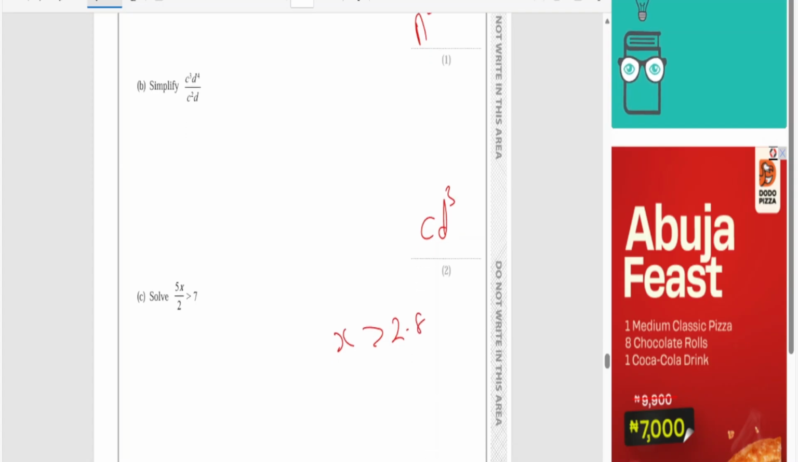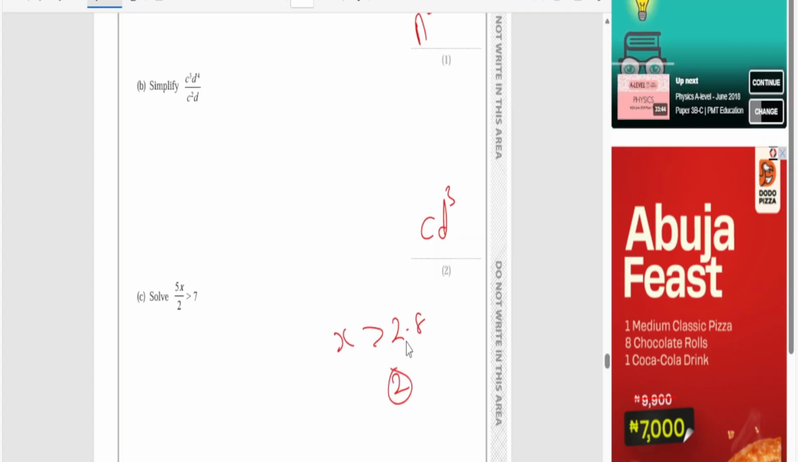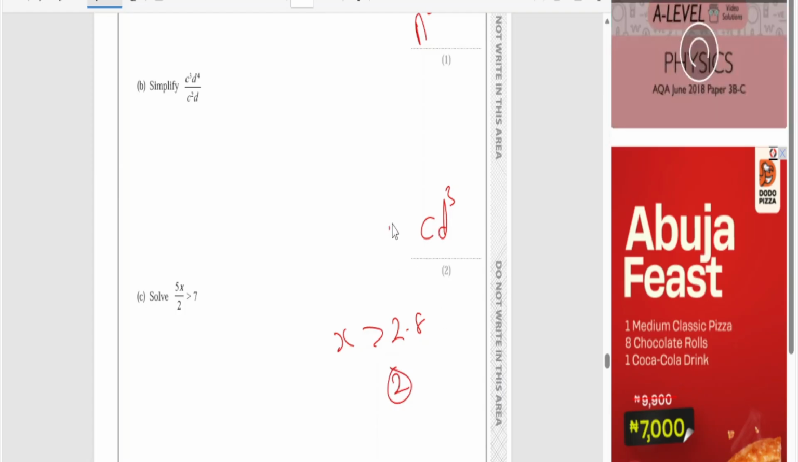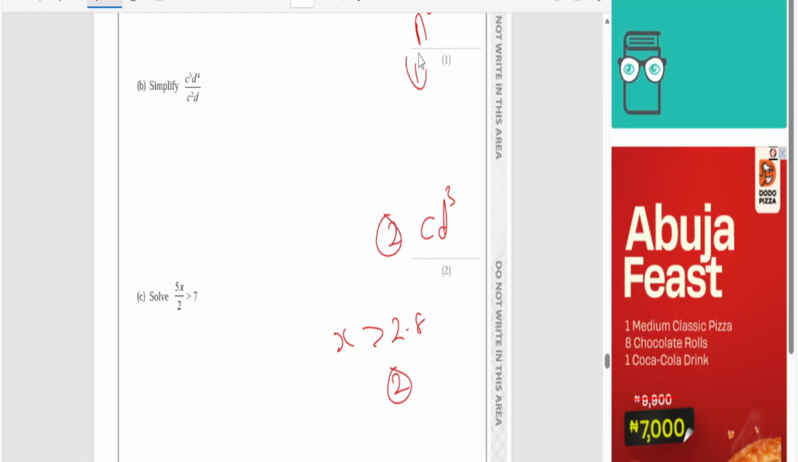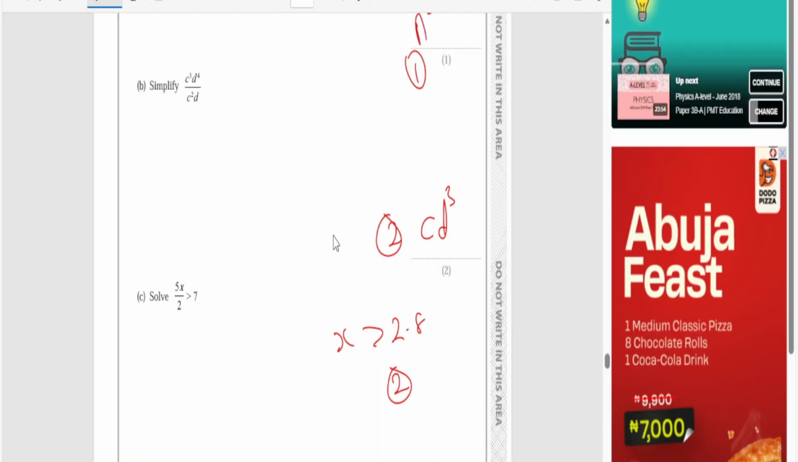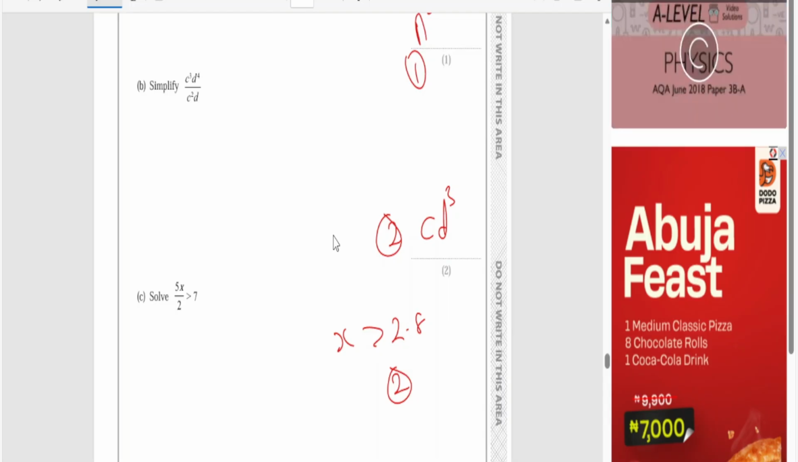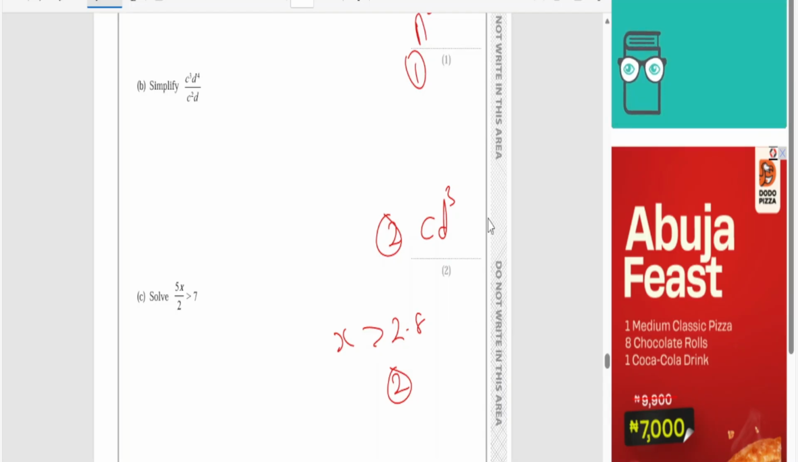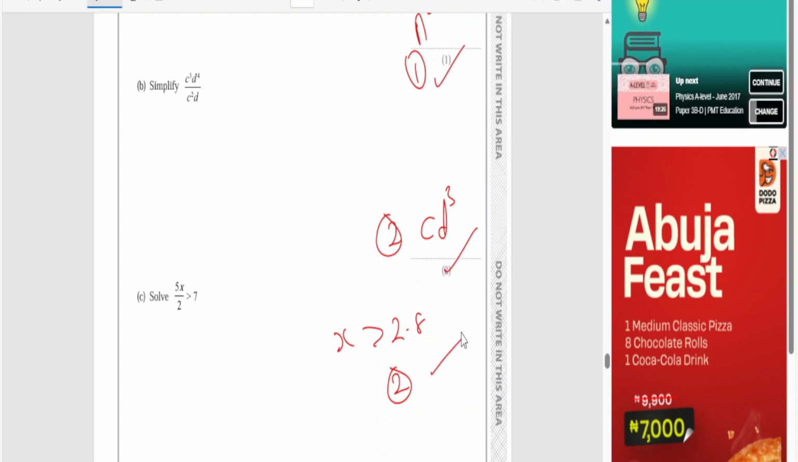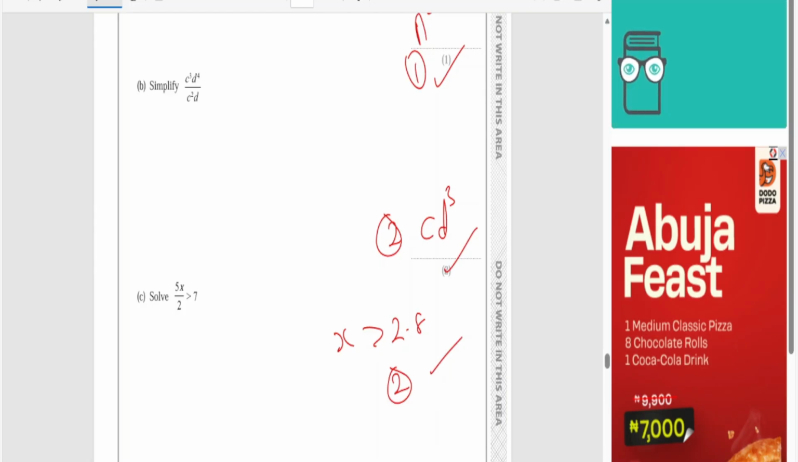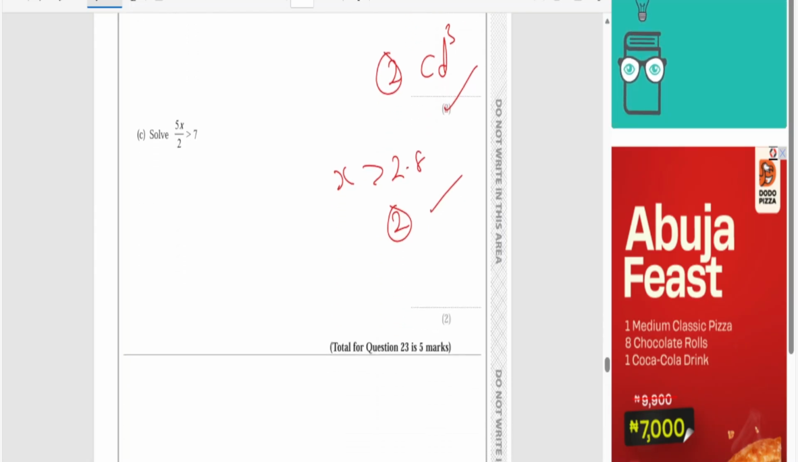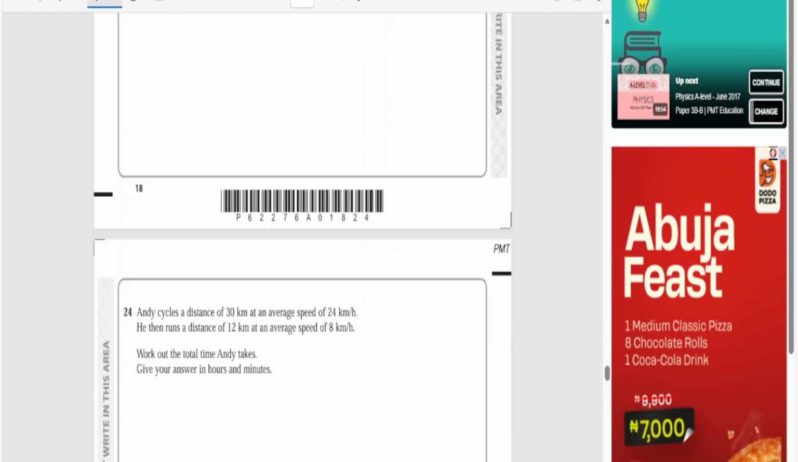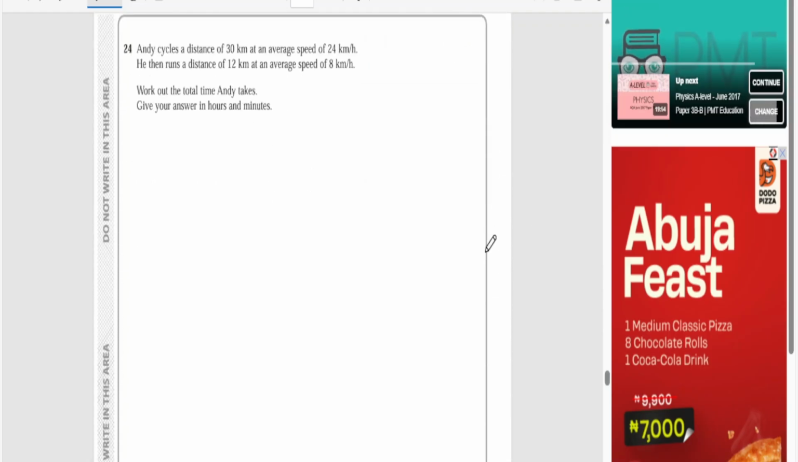Let me see the mark. Okay, this one is 2 marks. Then this one also is 2 marks. And this is 1 mark. So number 23, you got 5 marks there. So all of them are correct. It's just that A and B are obeying the law of indices. And then now C is inequalities. All right, let's go to number 24.